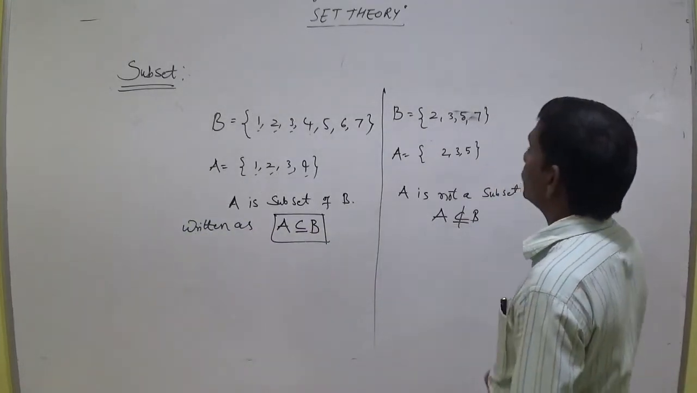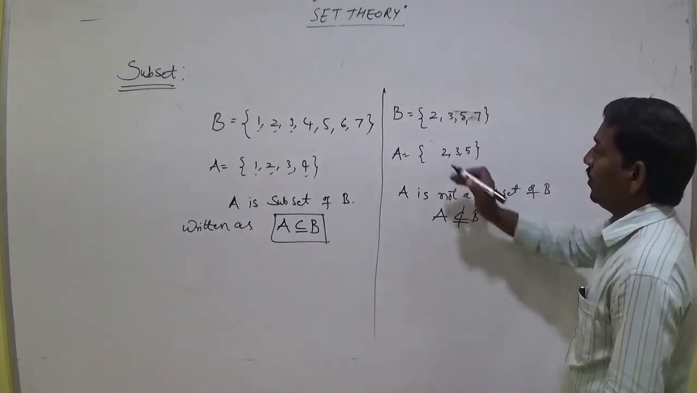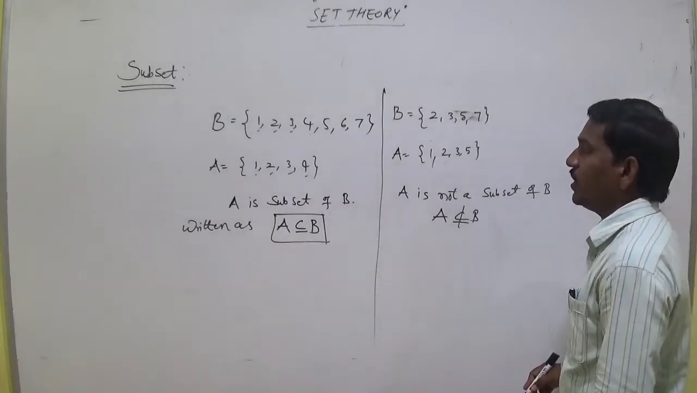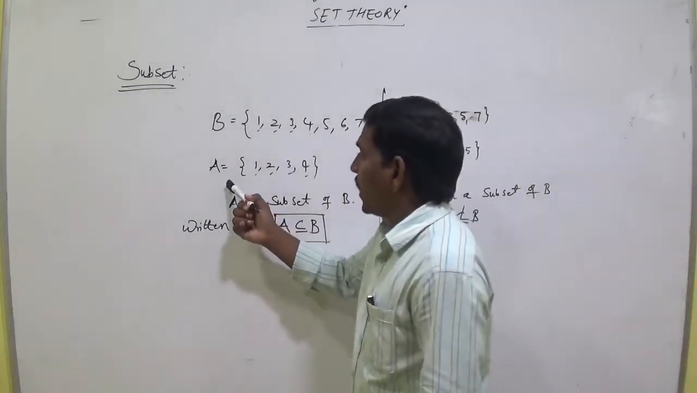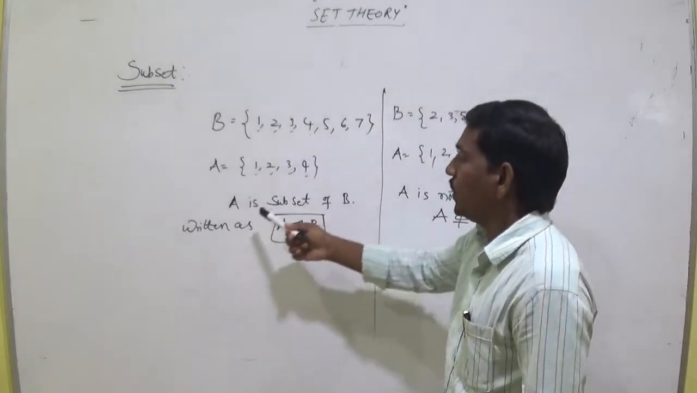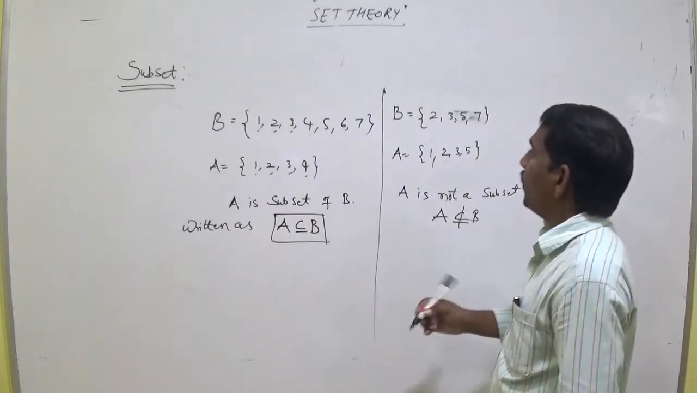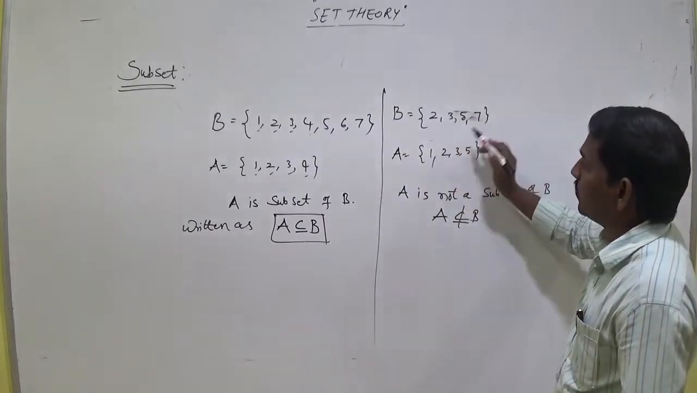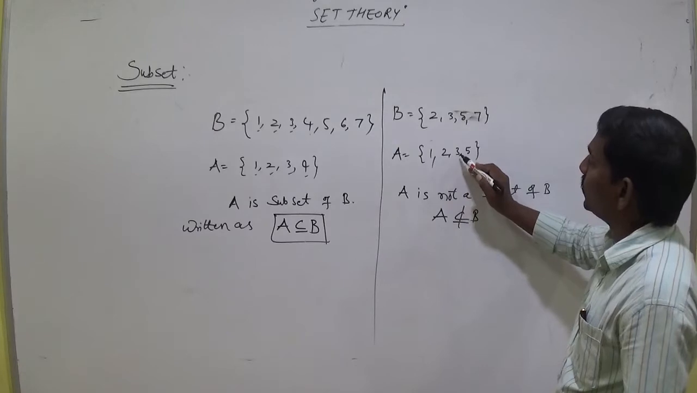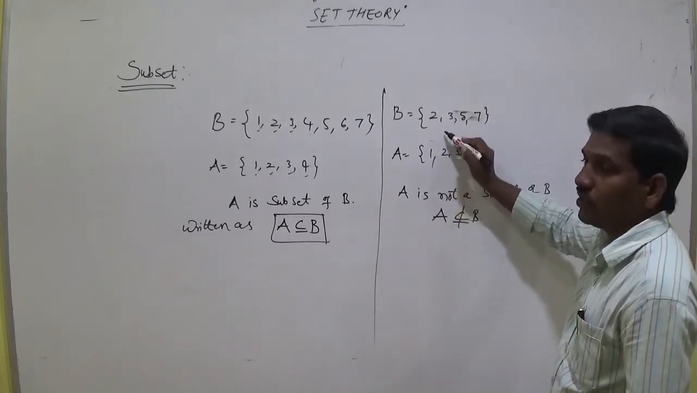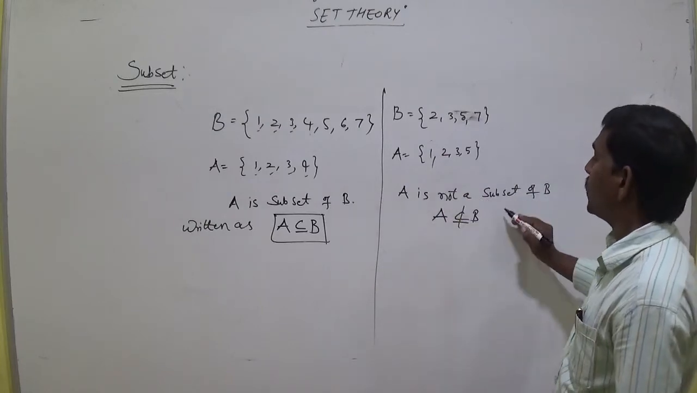Now it is a subset. Now it is not a subset. So subset means the elements of A are in B; that is called A is a subset of B. And observe that B equal to 2, 3, 5, 7, but A equal to 1, 2, 3, 5. So 2, 3, 5 are there, but 1 is not there. So A is not a subset of B.